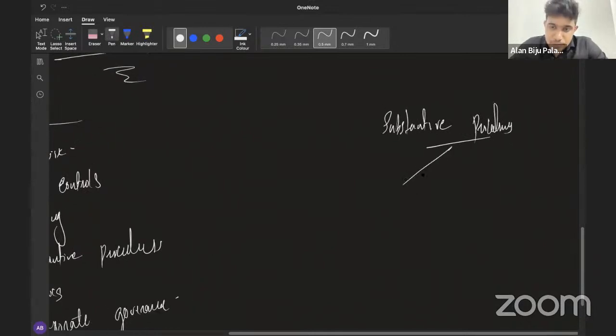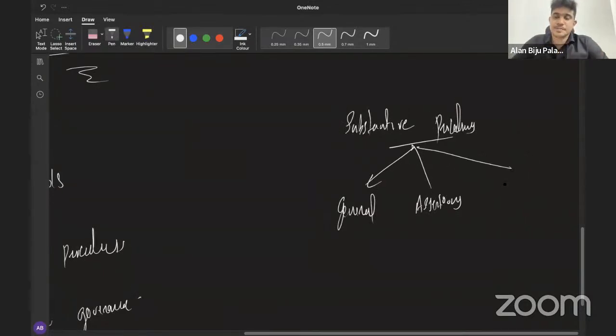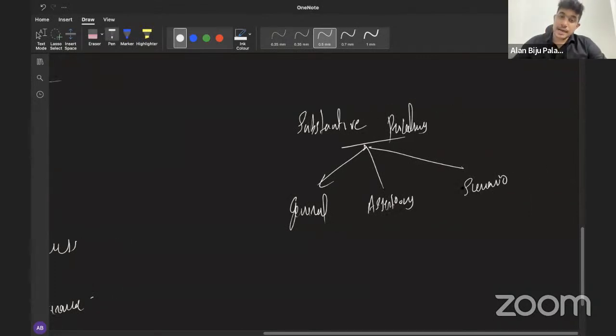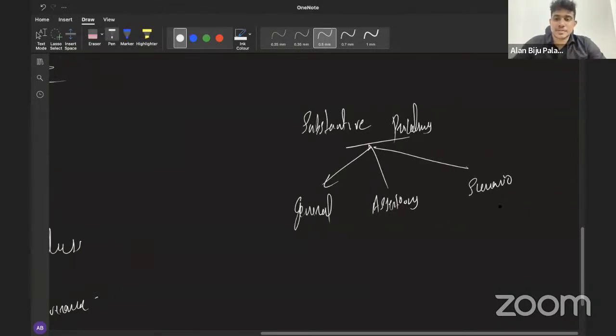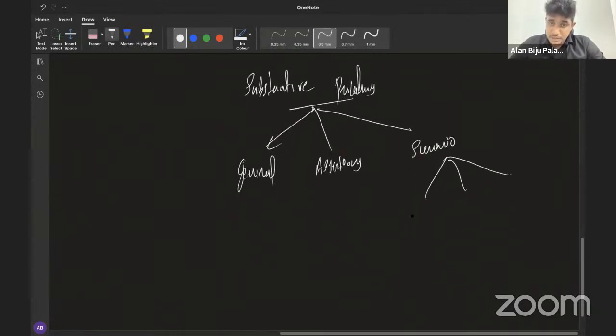First of all, there can be chances of having general substantive procedures. Then there can be substantive procedures based on assertions. And again, there can also be substantive procedures which are scenario based. Under the category of scenario based substantives, you will have three more classifications. On the basis of scenario, there will be substantive procedures which come under the general category.